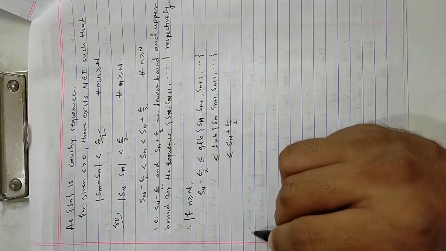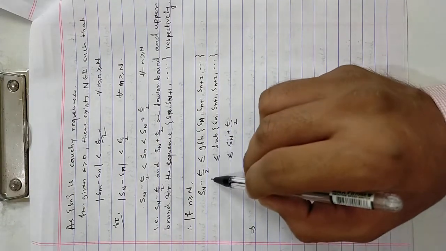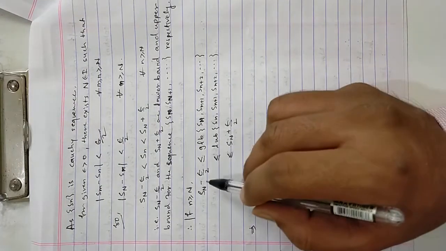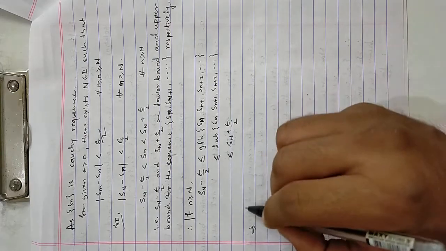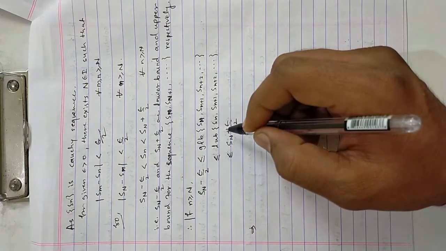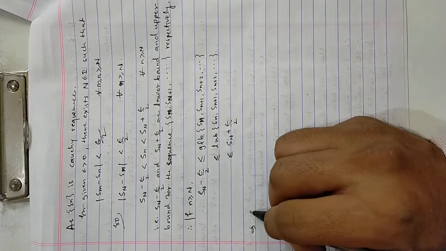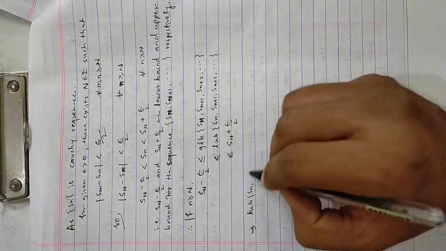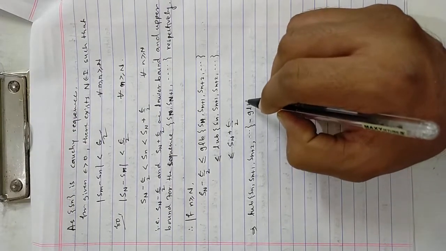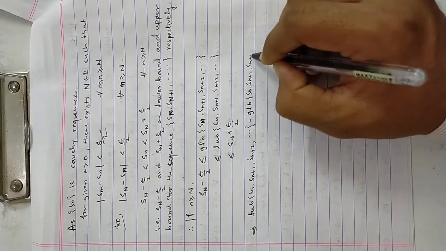Therefore, if we add epsilon by 2 throughout this equation, then what we can have is the least upper bound of Sn plus 1, Sn plus 2 minus the greatest lower bound of Sn plus 1, Sn plus 2 and so on.